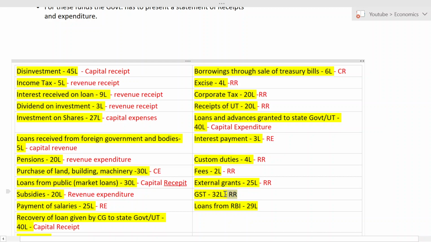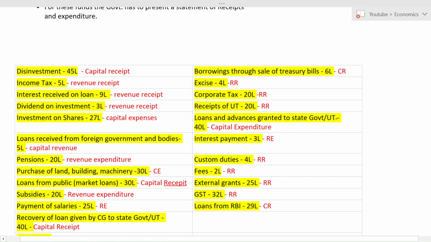Look, next one. Loans from RBI. You tell me, loans from RBI. Yes, whenever you see a loan, it is capital. So money is coming in or going out? Money is coming in. So it is capital receipt. Very good. Good.